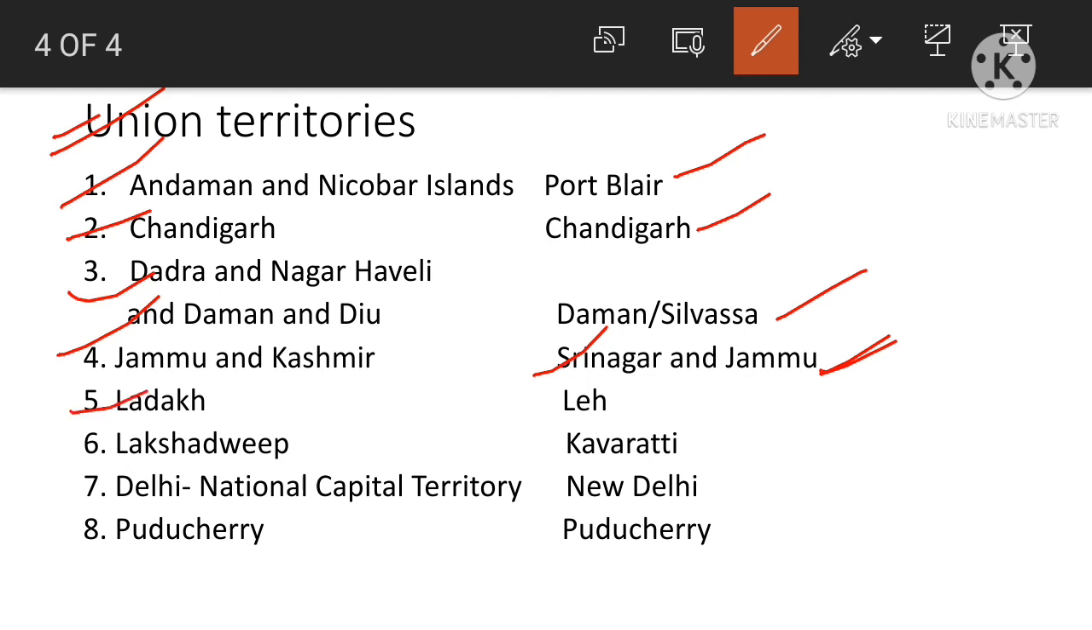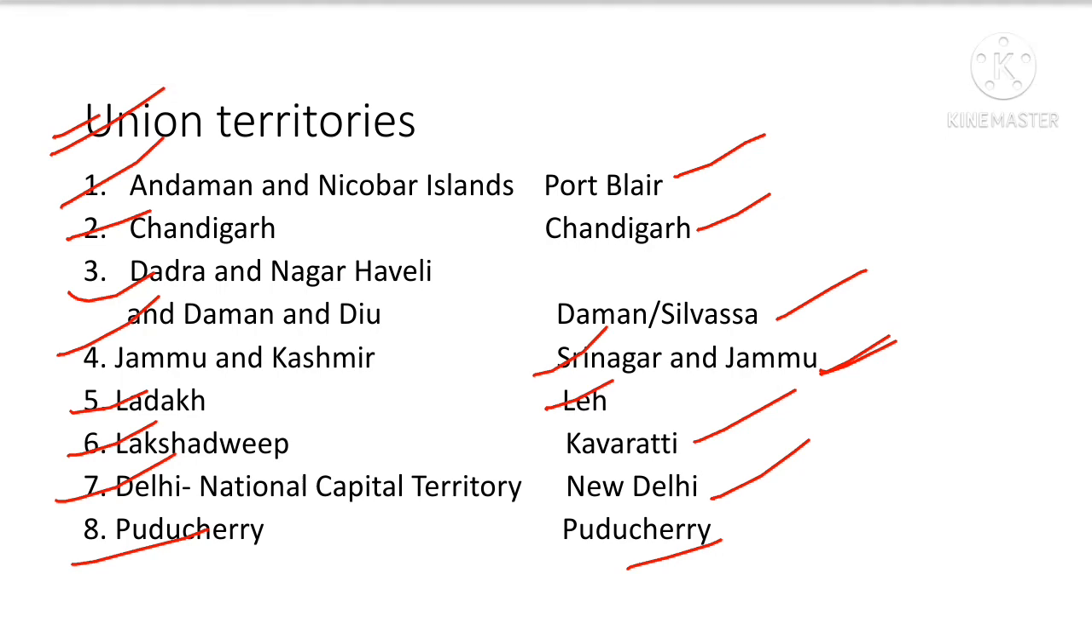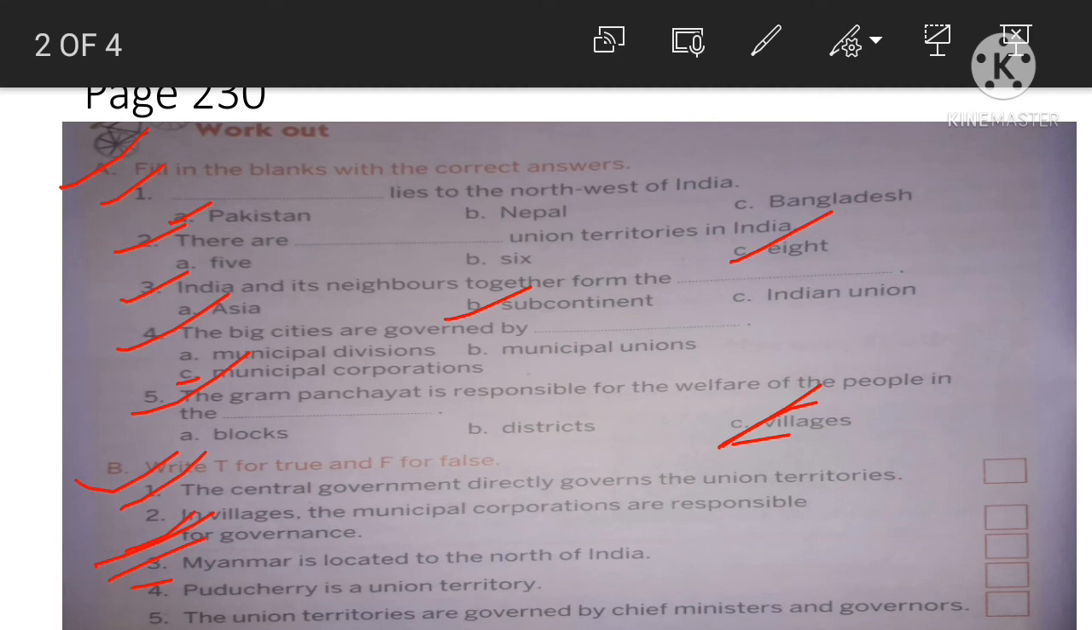Ladakh, capital is Leh. Lakshadweep, capital is Kavaratti. Delhi, National Capital Territory, NCT, the capital is New Delhi. And Puducherry, the capital is Puducherry. So here Puducherry is a union territory. What will be the answer? Question number 4, the answer will be true. So write T.